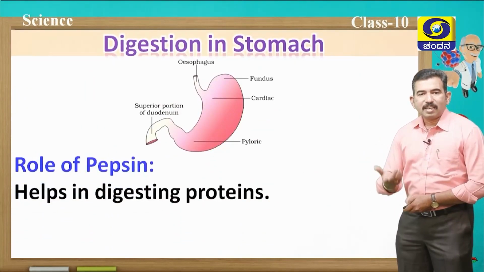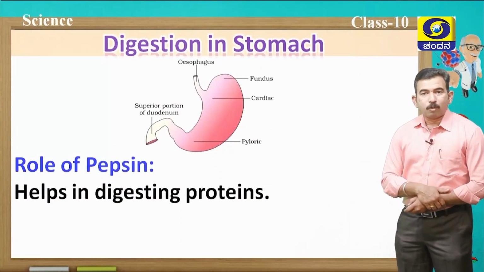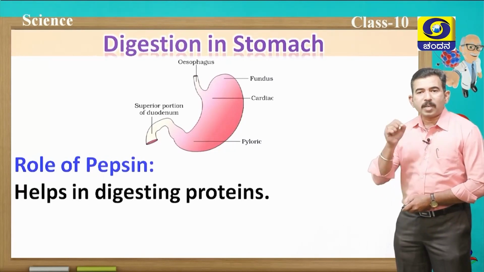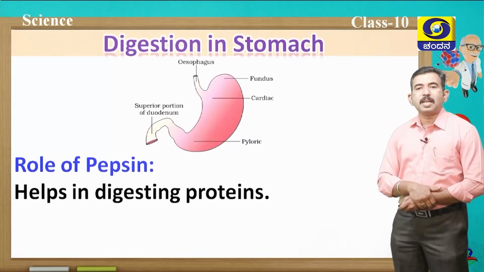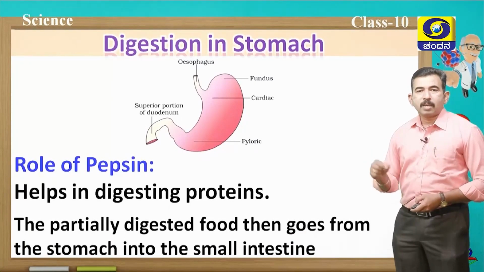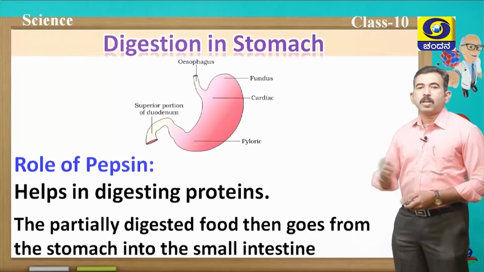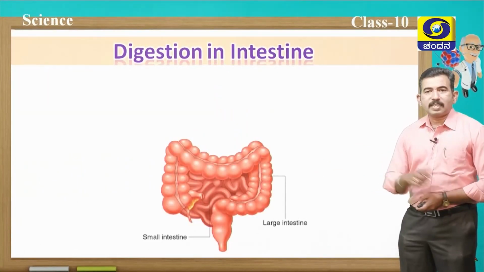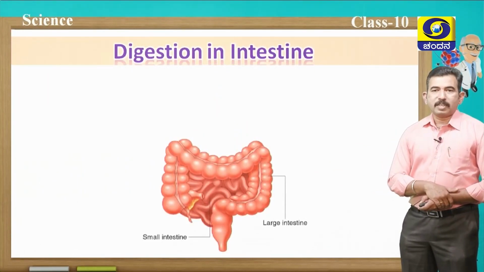Okay, next is the role of pepsin. Of course, pepsin is a protein digesting enzyme which helps in digestion of proteins. The food, partially digested, then goes from the stomach to the small intestine. Now let us discuss the digestion in the small intestine.